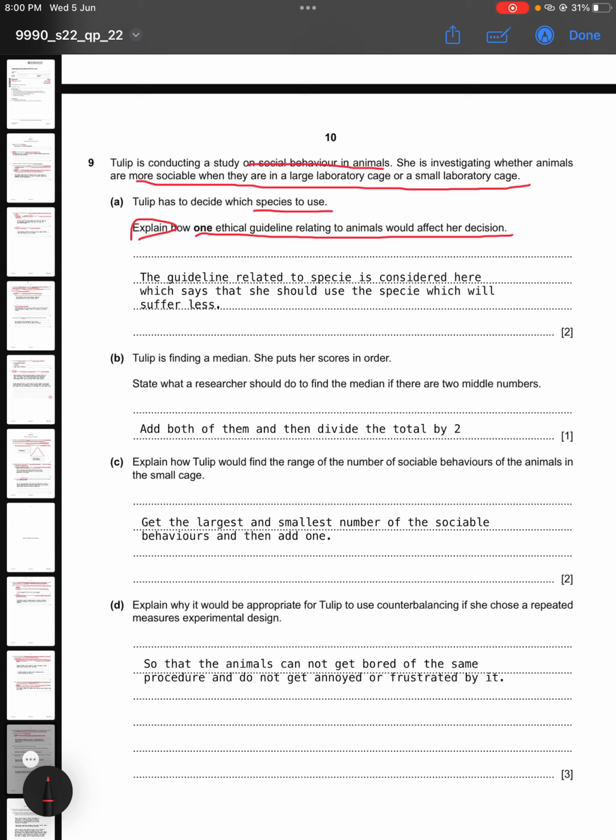So over here she's talking about a species, so the guideline is related to a species. She should be taking the species which will suffer less and will go through less pain. So this is the guideline. I have also written over here that the guideline related to species is considered here, which says that she should use the species which will suffer less.